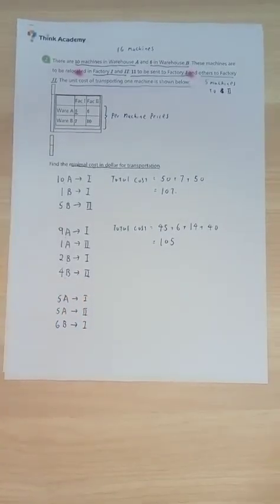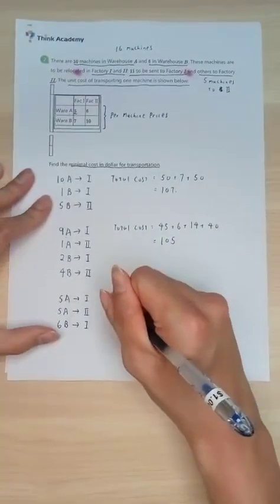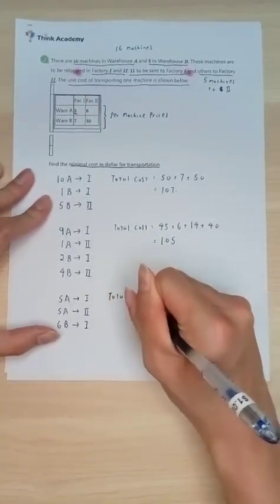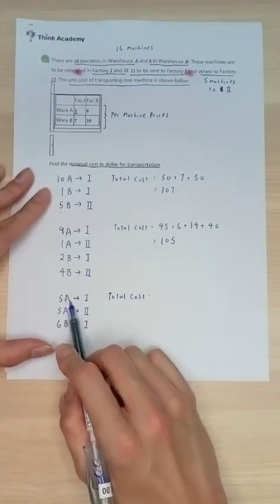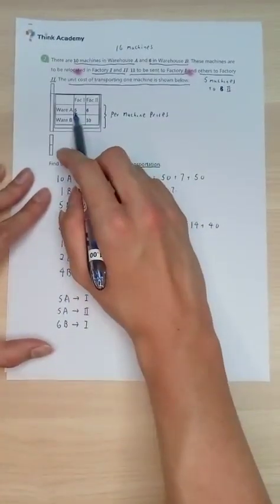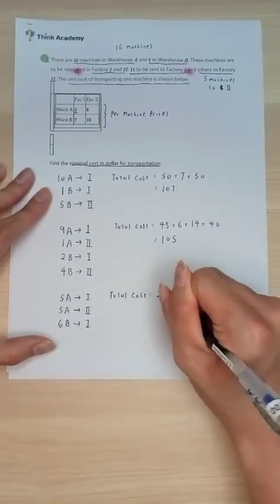Now our question, as usual: what's the total cost? Well, let's take a look. We know that 5 machines from A to 1 is going to be $5 each, so it's $25.